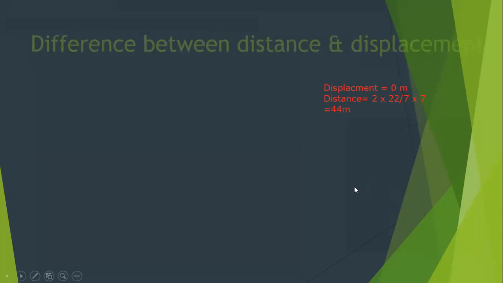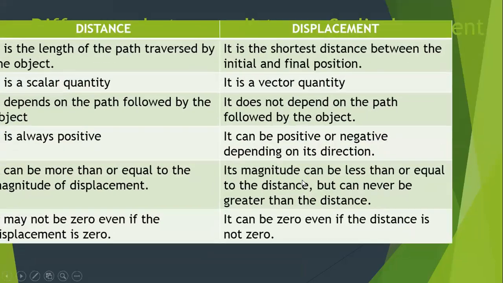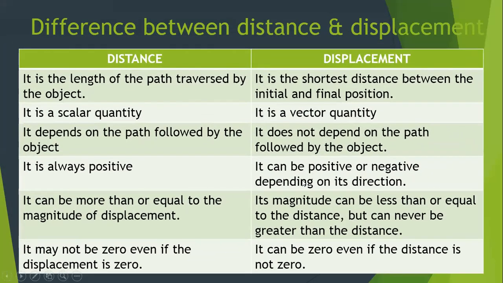Now, quickly copy this part. Okay, we are talking about the difference between distance and displacement. This is the last topic for the day, because tomorrow we will start with velocity and other parameters. Okay, so what is distance? Distance is nothing but the length of the path traveled by the object, whereas displacement is the shortest distance from the initial to the final.